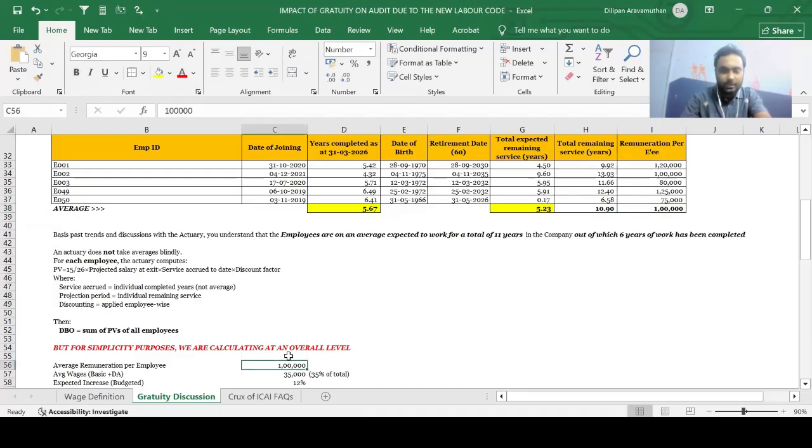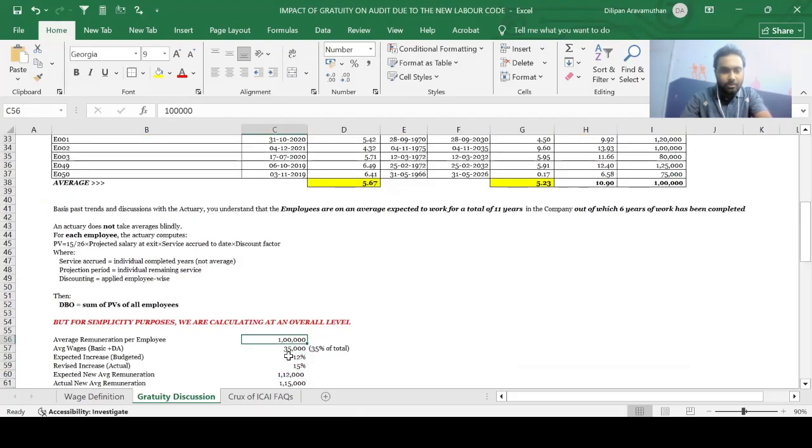So on an average, the average remuneration per employee comes to 1 lakh rupees. So basically, let's say out of this 1 lakh, the basic plus DA comes to 35,000. Let's say the remaining 65,000 pertains to something like HRA, leave travel allowance, which should not be included in the definition of wages. So this comes to 35,000.